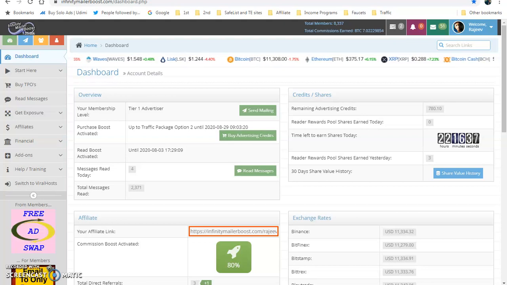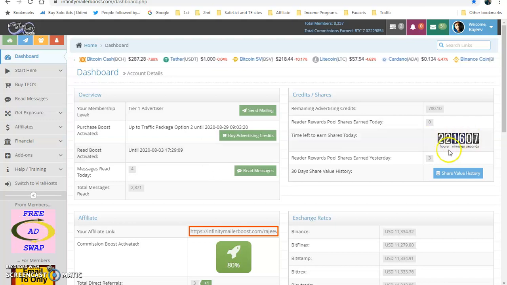Now, let us see how we can read messages here. If you watched my previous videos, we are supposed to read messages here. They are available. If you are joining for free, you are supposed to watch 100 messages a day. But as I have seen, you may not get 100 messages a day, so try to read as many messages as possible in a day.